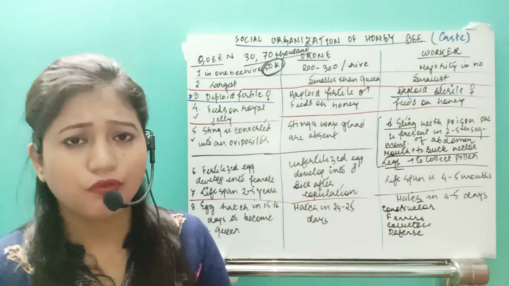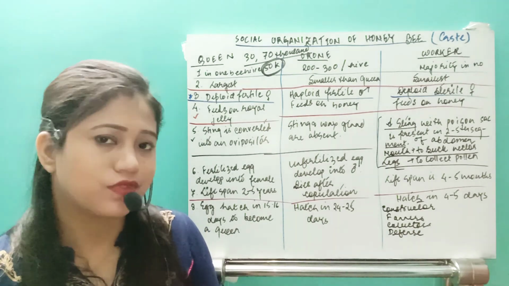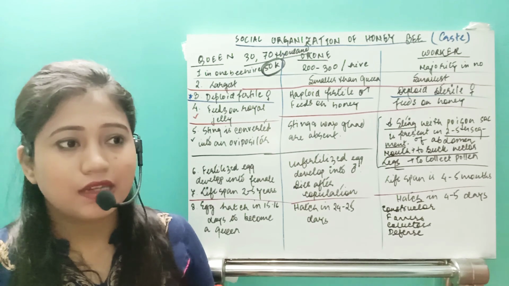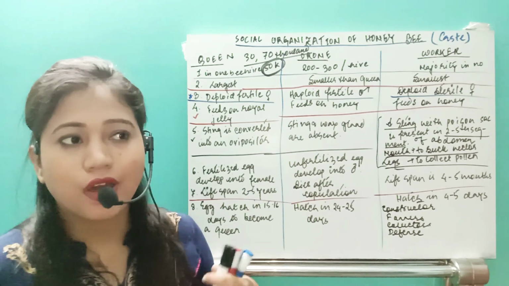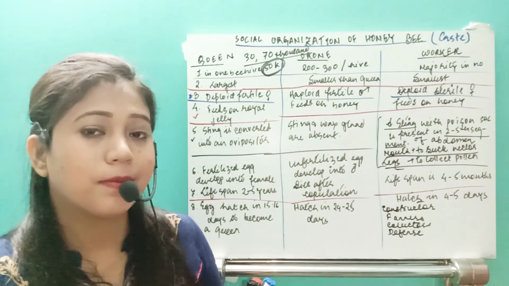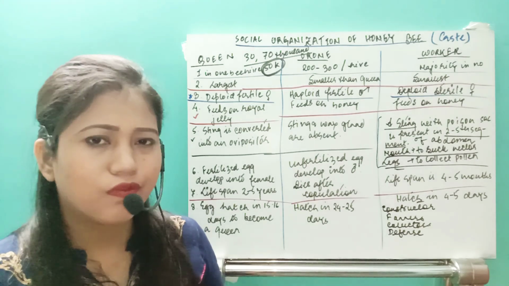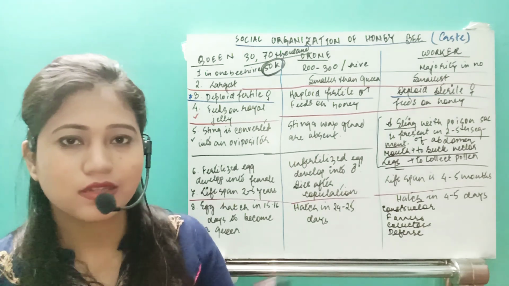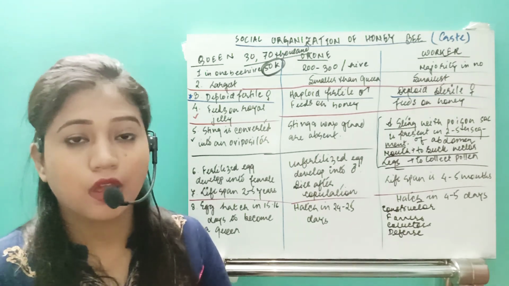See, whenever they go for the collection of the honey, and they want to go in search of a crop field, then 4 or 5 of them will go in search of a good crop field.